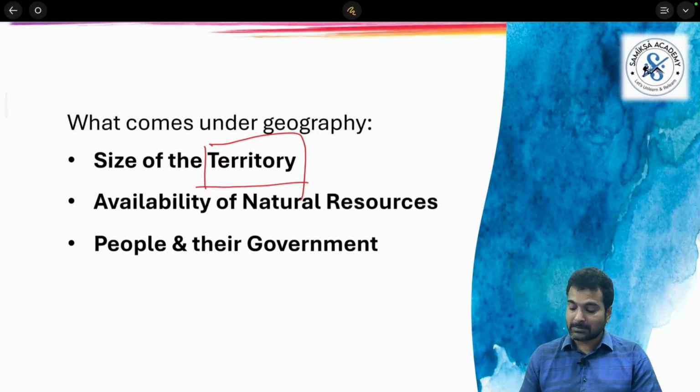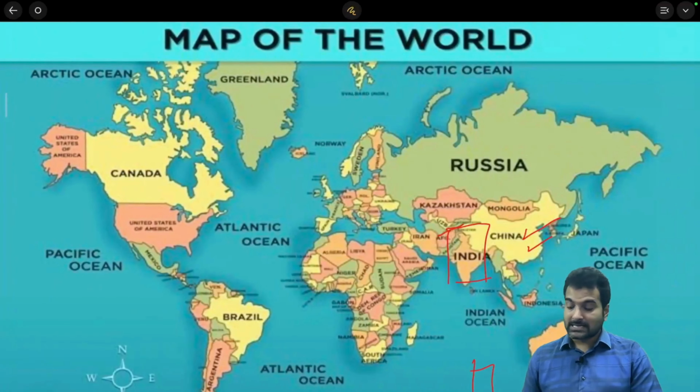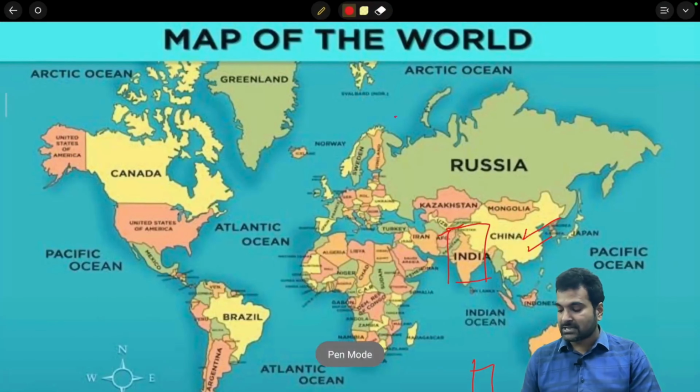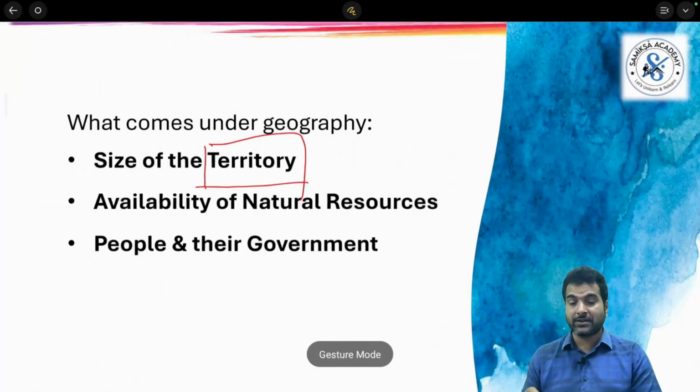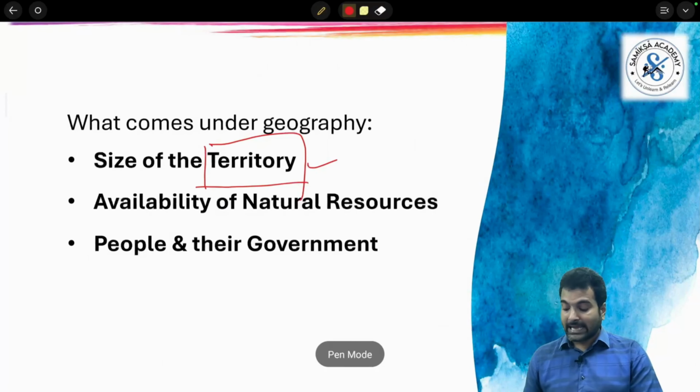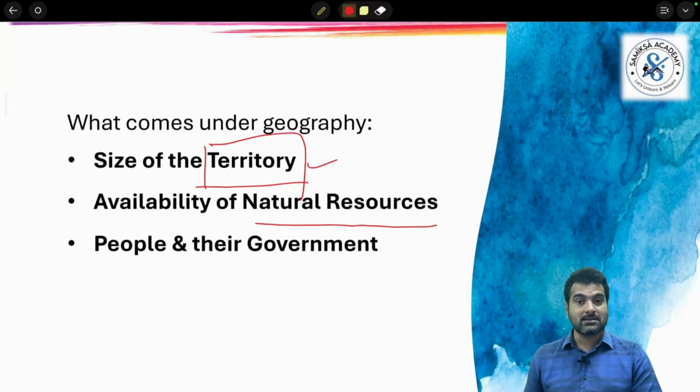In a similar fashion, size matters. For example, Russia, because of its vast size and the resulting availability of resources, matters. That's why when we try to understand geography, we try to understand the territory, the availability of natural resources, the people and their government.